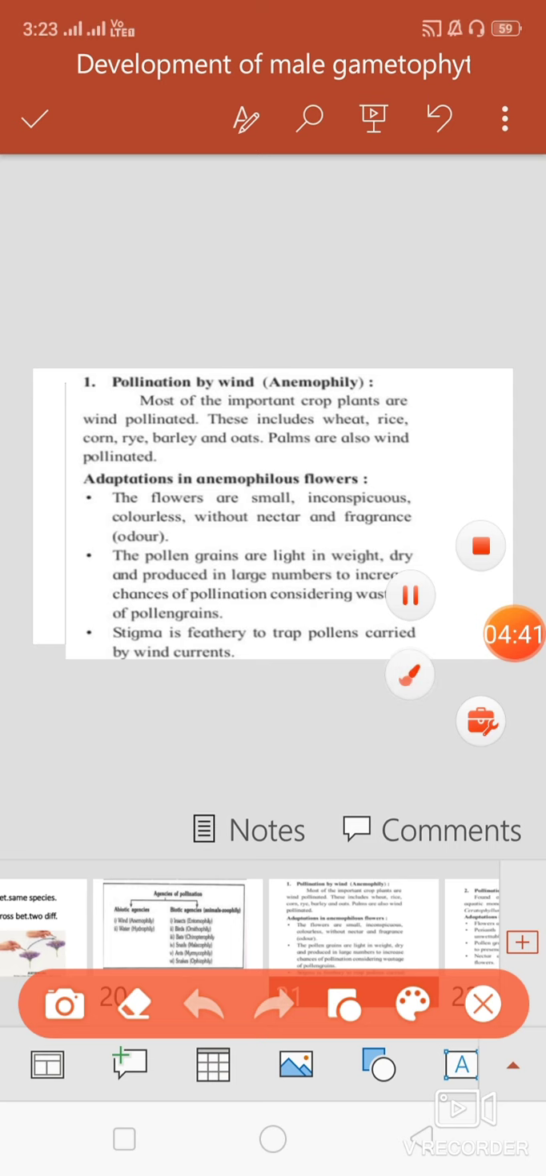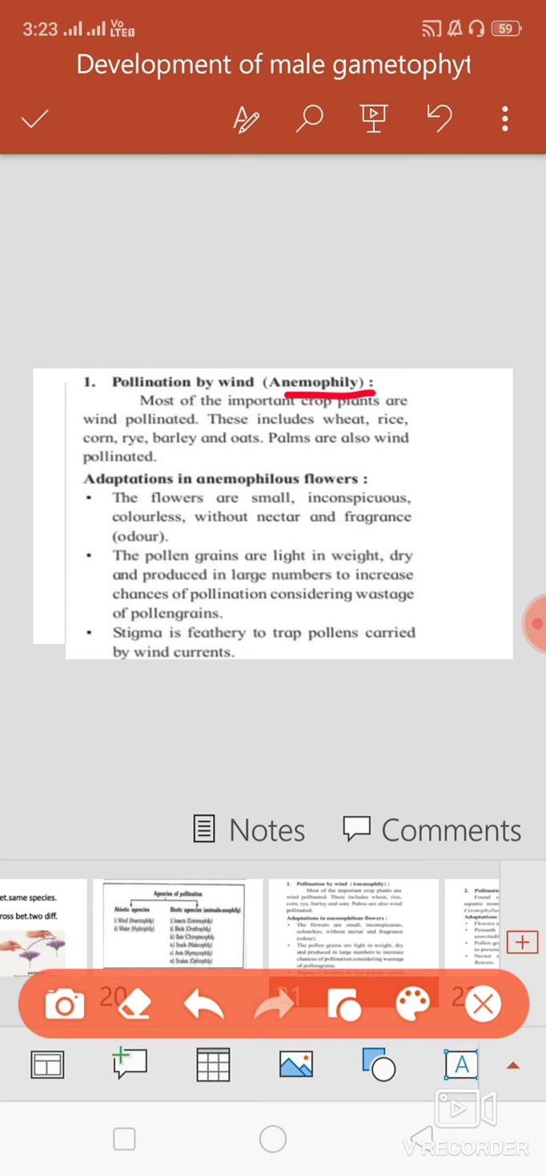What is anemophily? Transfer of pollen grains by wind is called anemophily. Here the pollen grains are transferred with the help of wind. Mostly this process is present in monocot plants, that is wheat, rice, jowar, corn, etc. Which adaptations are present in the flower or plant for the pollination process?